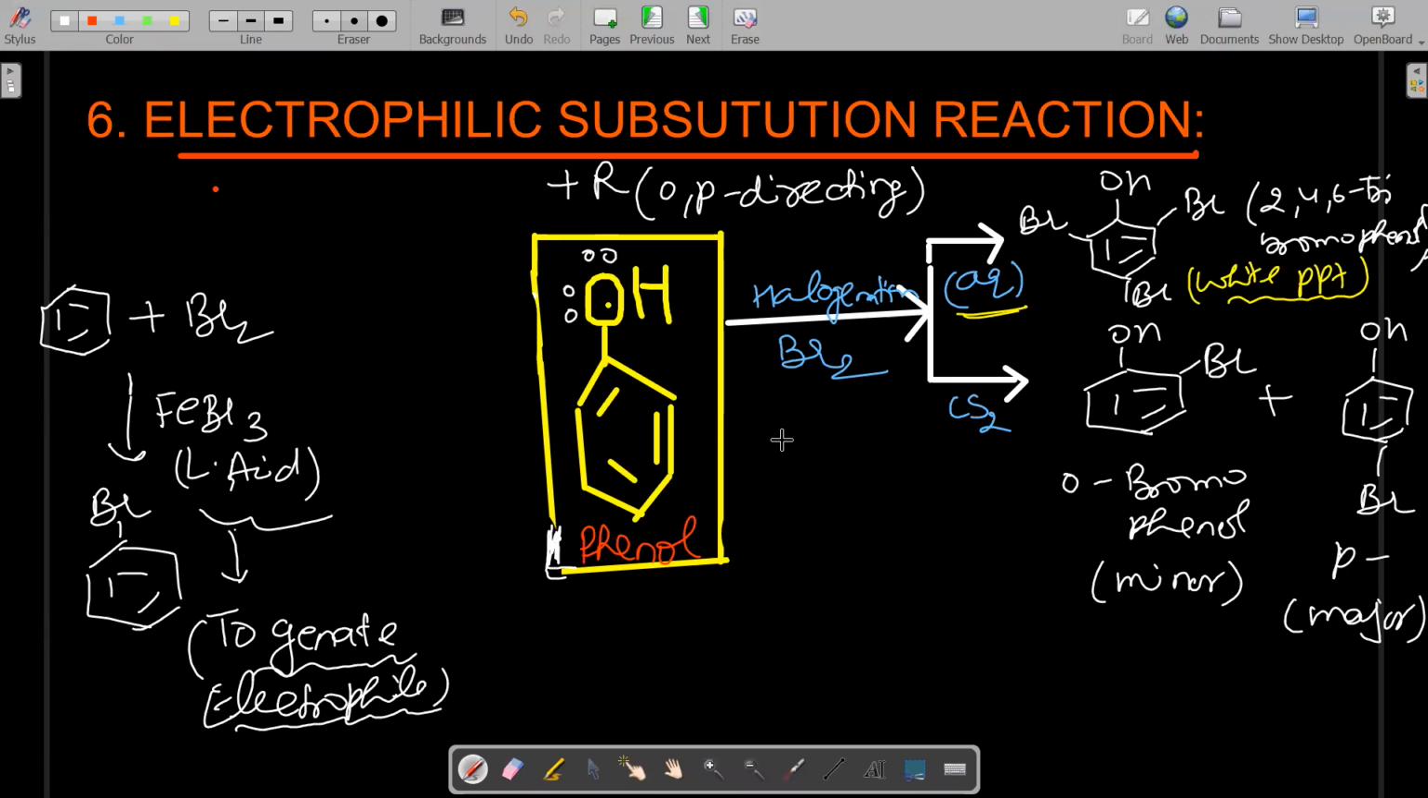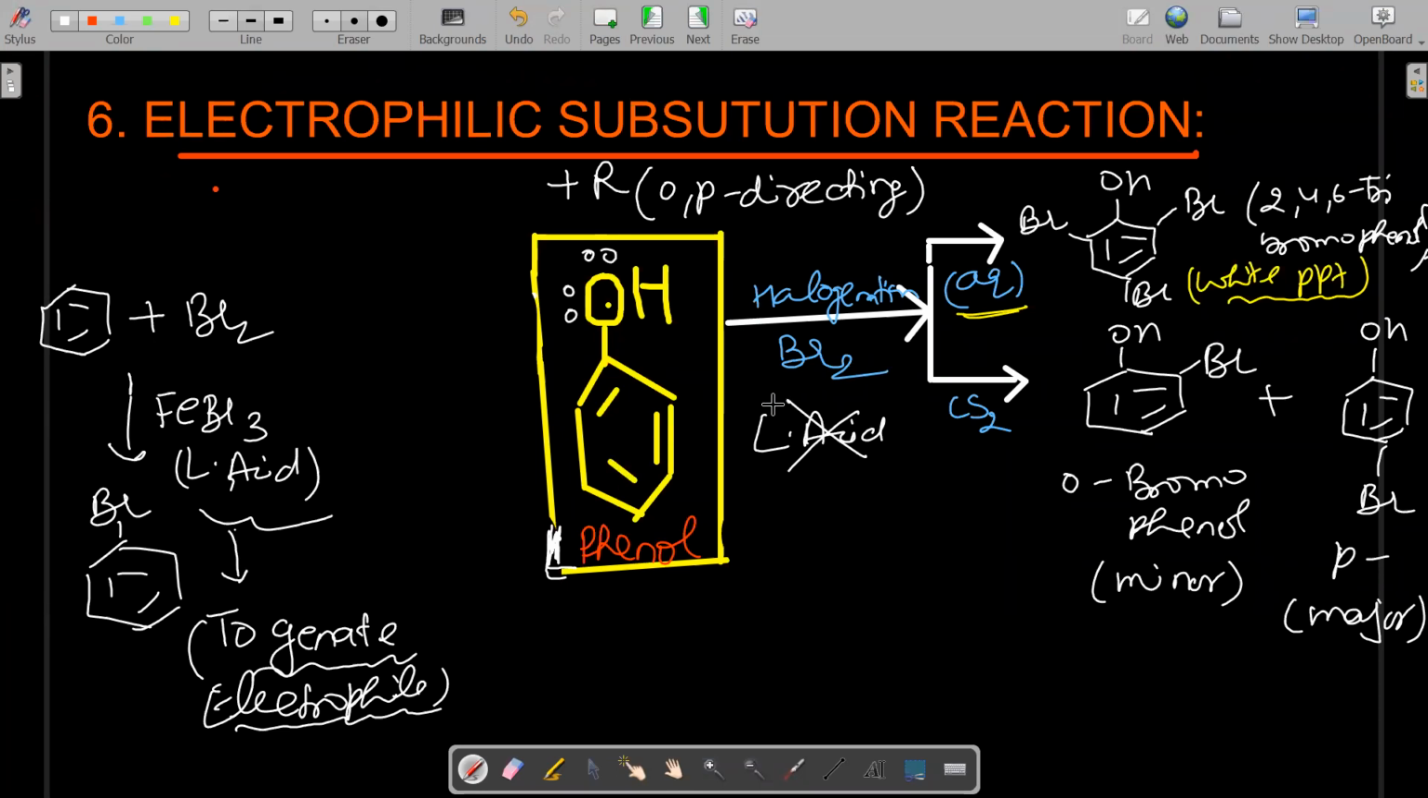But in the case of phenol, what are you seeing? In the case of benzene, a catalyst is required, otherwise the reaction will not proceed. But in the case of phenol, what you are observing is that no Lewis acid catalyst is required. Why? Here a Lewis acid catalyst is required to generate the electrophile. But why here is it not required? This is also a type of electrophilic substitution reaction.